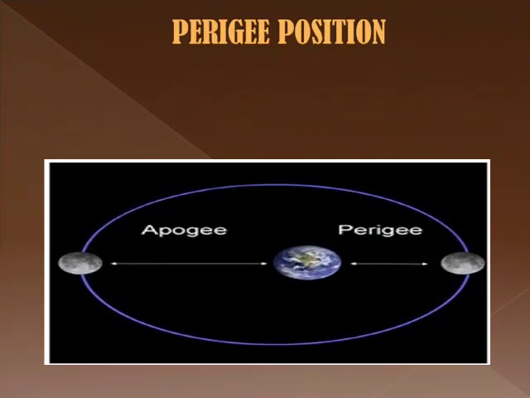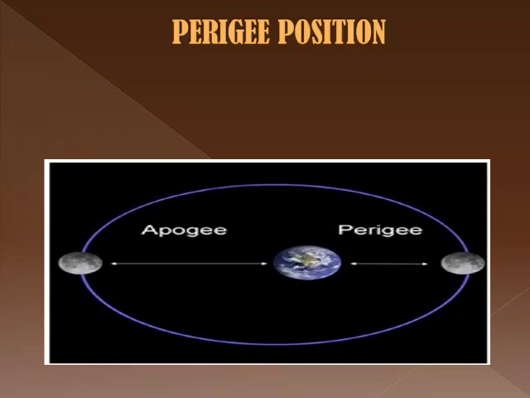The moon's orbit of revolution is also elliptical, as that of the earth. The moon has an elliptical orbit. Students, it means that the moon revolves around the earth in an oval-shaped path.